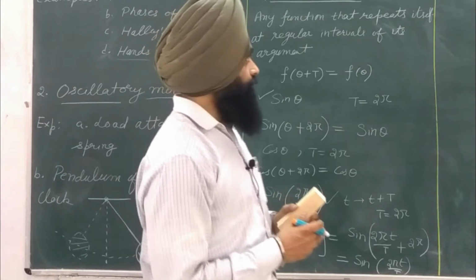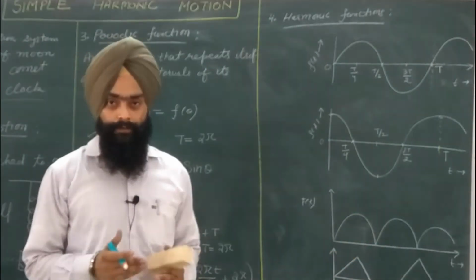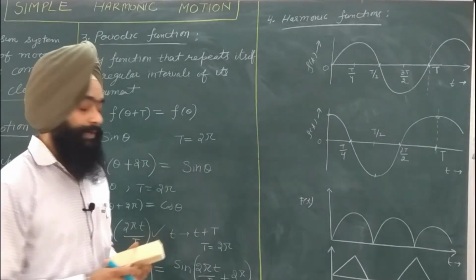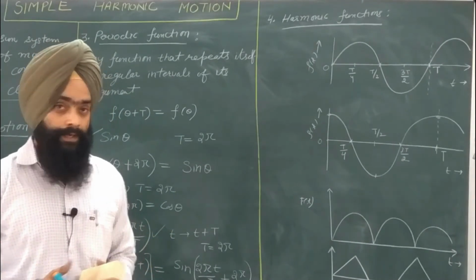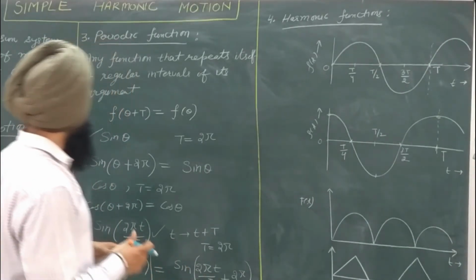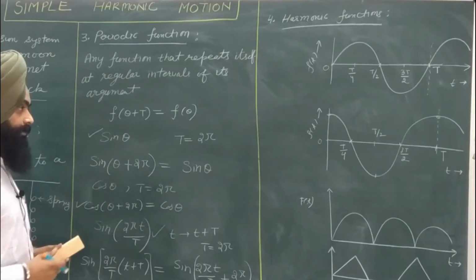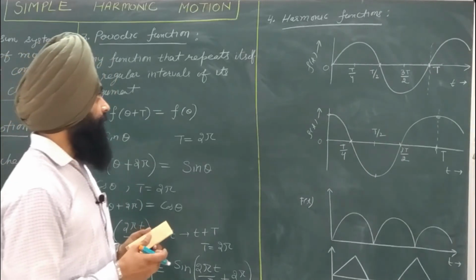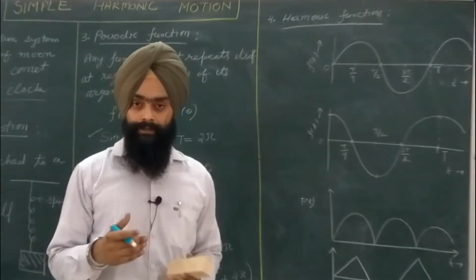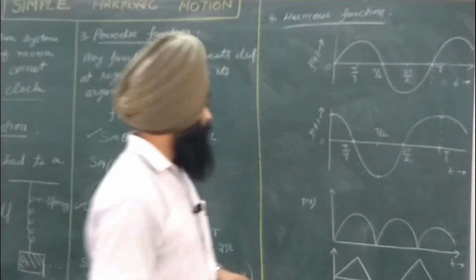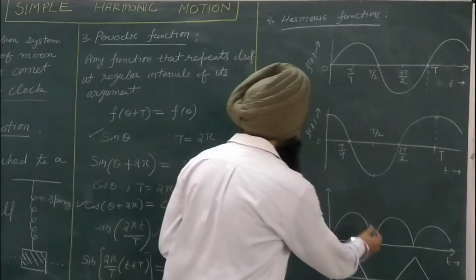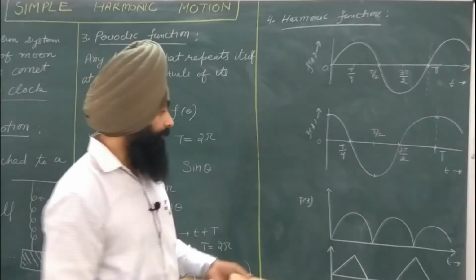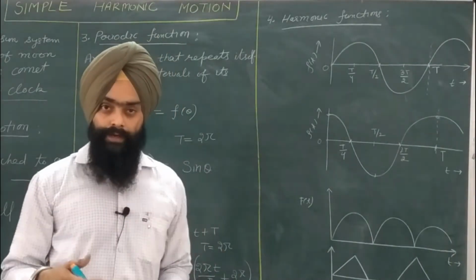So let us switch to our fourth definition, that is called the harmonic functions. The harmonic functions are those functions which repeat themselves after a regular interval of time. This is the best example of the harmonic function: sine theta, cos theta. But every periodic function is not a harmonic function. The harmonic function has the main condition that it should represent the sinusoidal wave. Now let us consider this function. This function repeats itself after a regular interval of time, but this is not the sine wave, so this function cannot be considered as the harmonic function.